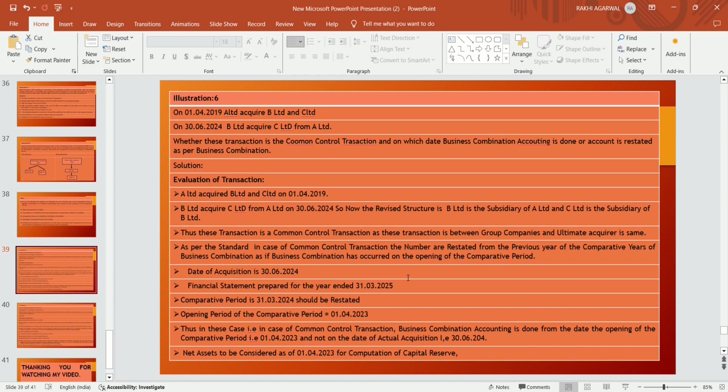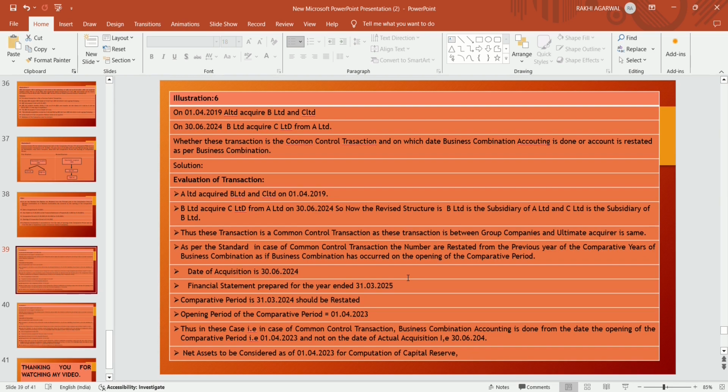Now firstly we will evaluate the transaction. A Limited acquired B Limited on 1st April 2019. B Limited acquired C Limited from A Limited on 30 June 2024. Now the revised structure is that B Limited is the subsidiary of A Limited and C Limited is the subsidiary of B Limited. A Limited is the holding company, under which is B Limited, and under B Limited there is C Limited.